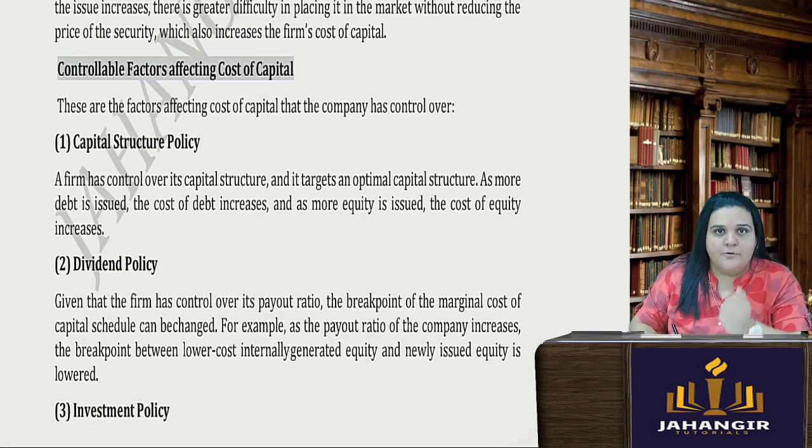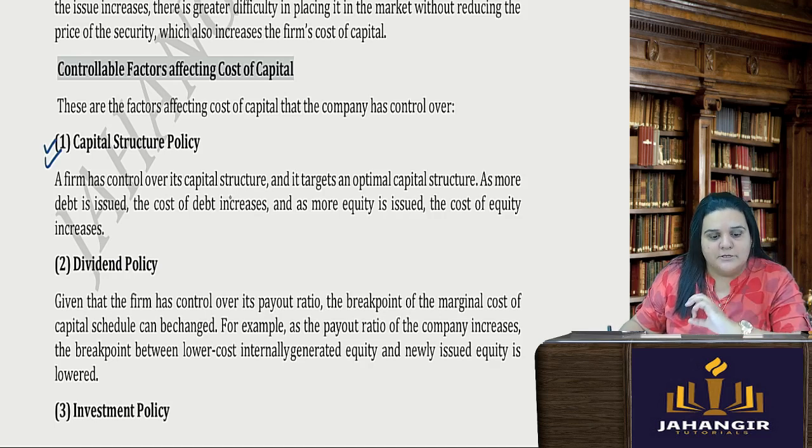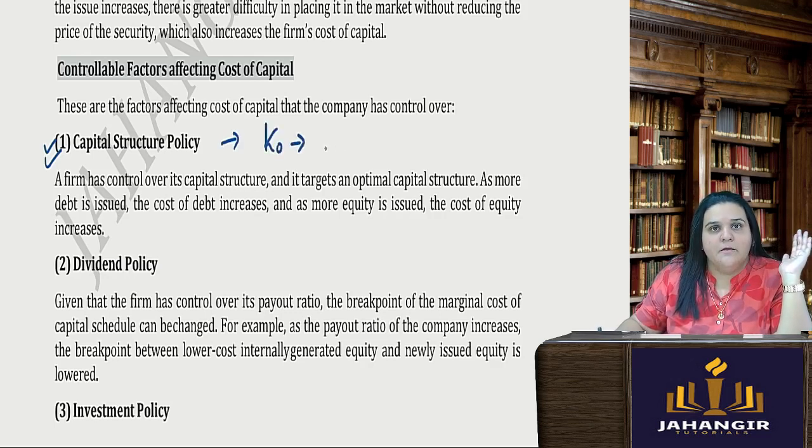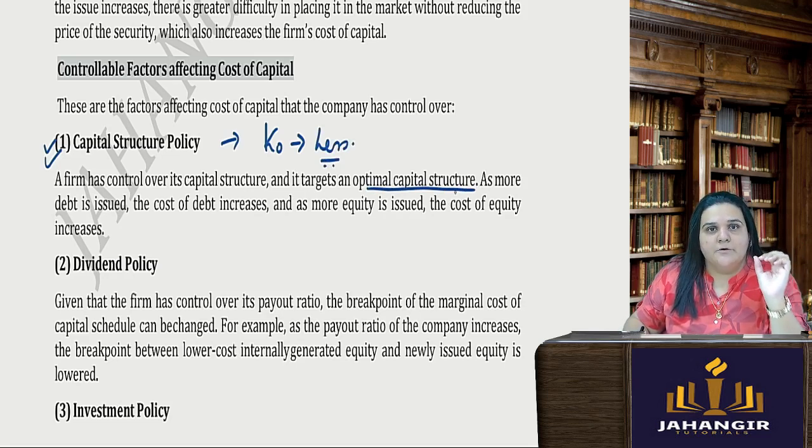First one is your capital structure policy. Have a proper optimal capital structure, so that the overall cost of capital is less. Average it out. So optimal capital structure is very important to have control on your cost of capital.